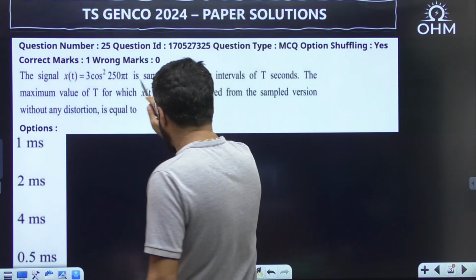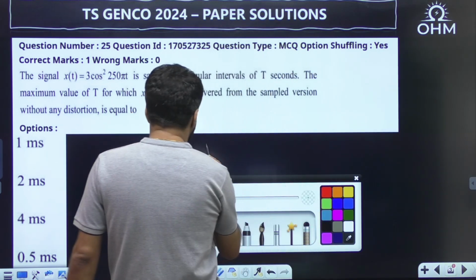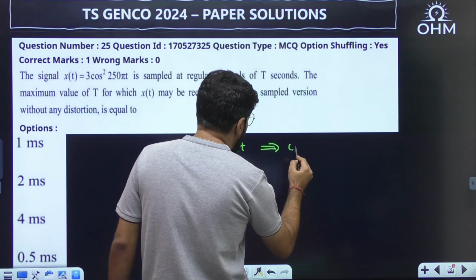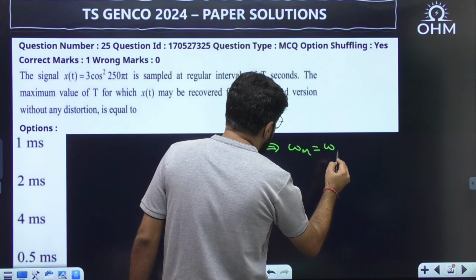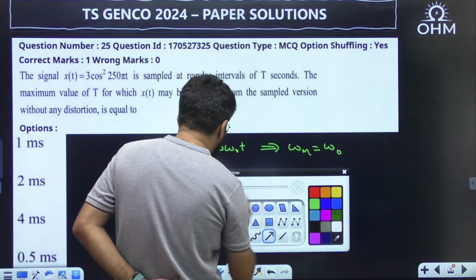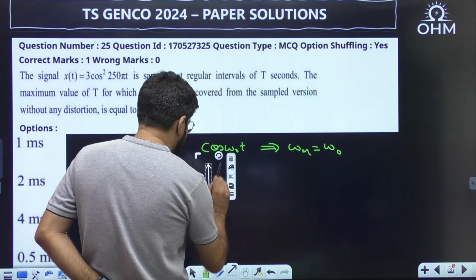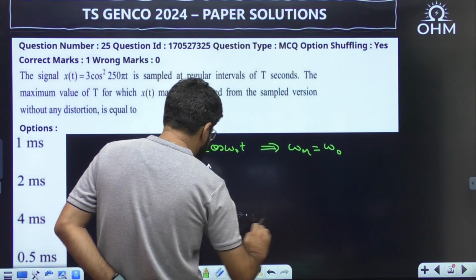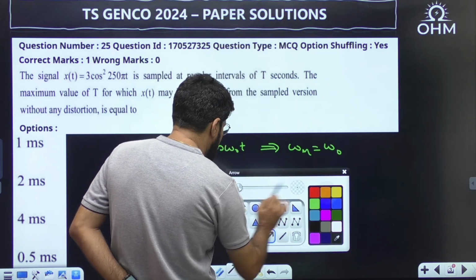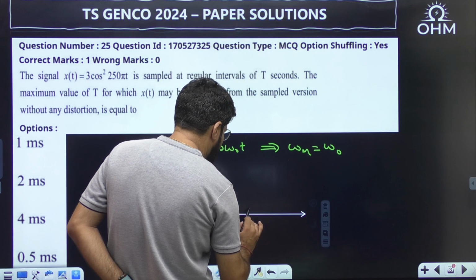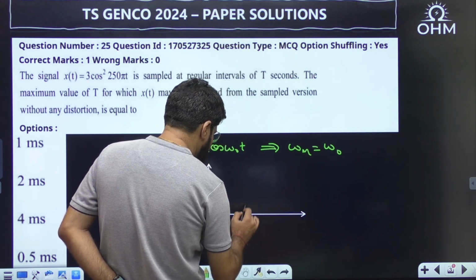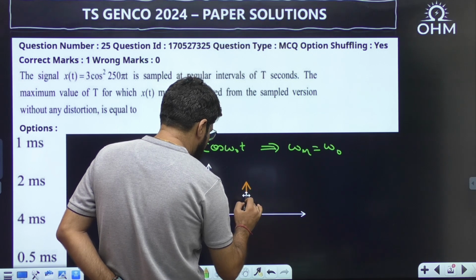If it is only cos omega naught t, the highest frequency component is omega naught, because the Fourier transform of cosine contains only two impulses located at the fundamental frequency of the signal, omega naught and minus omega naught.